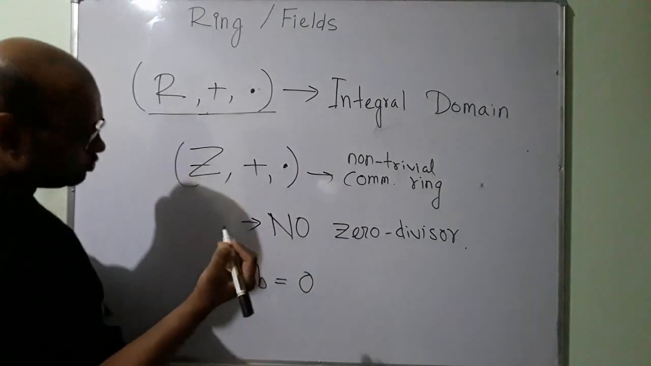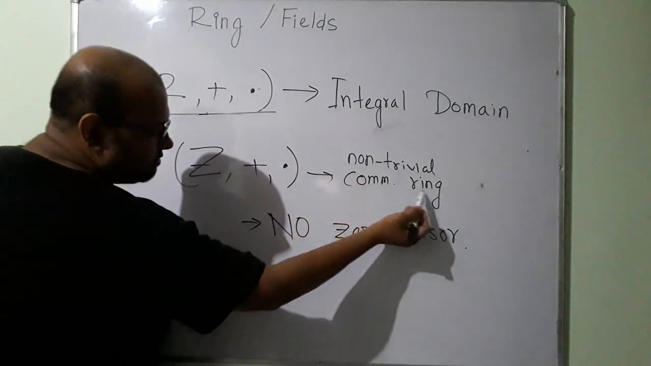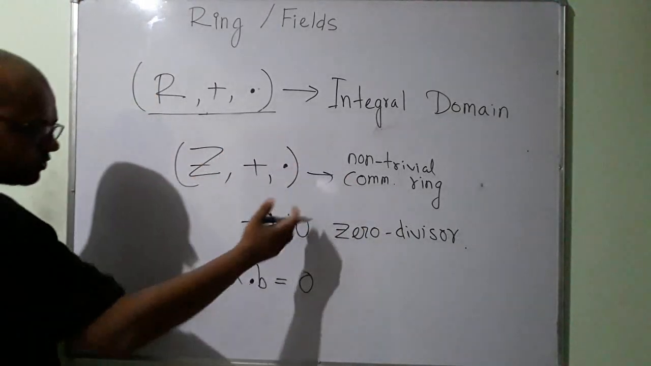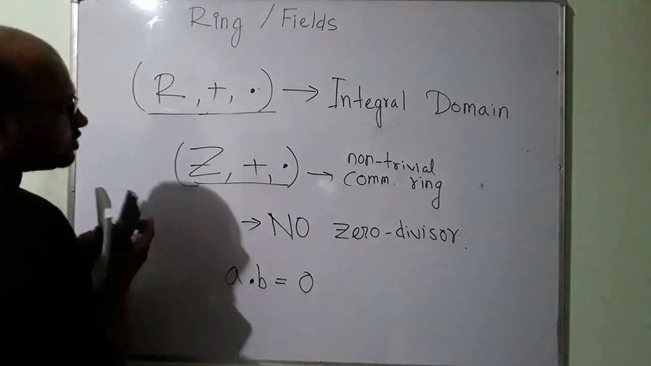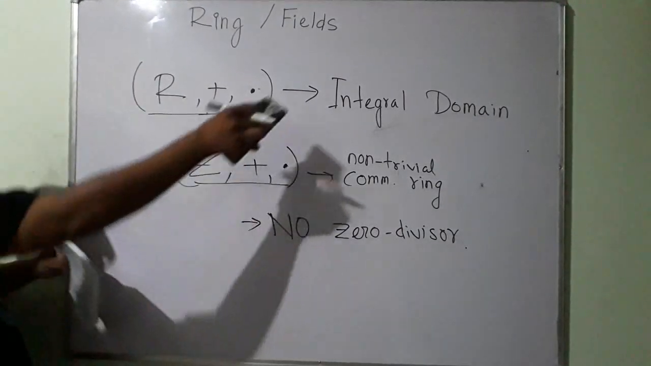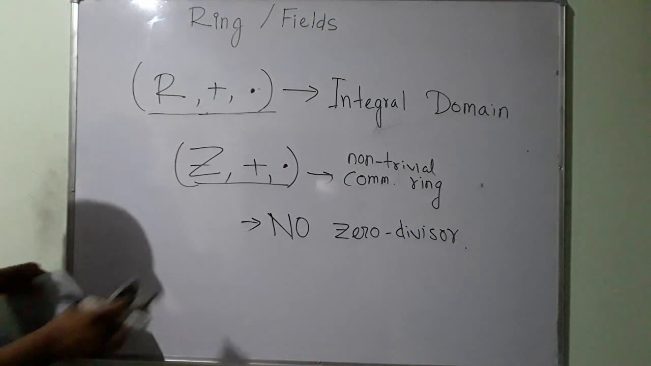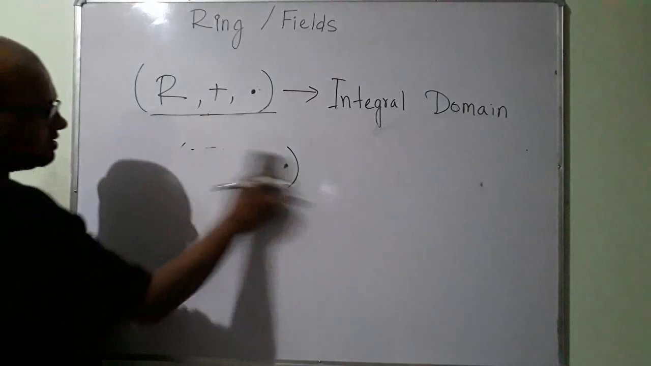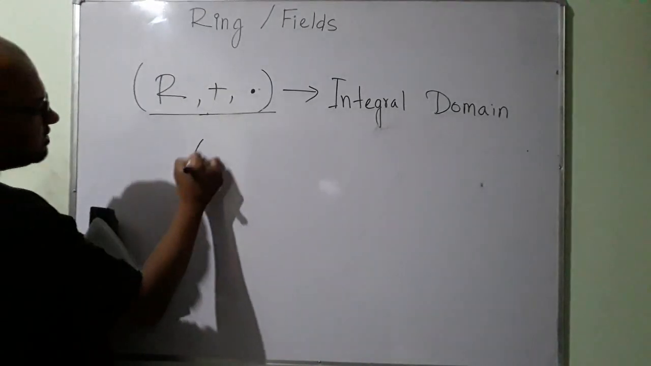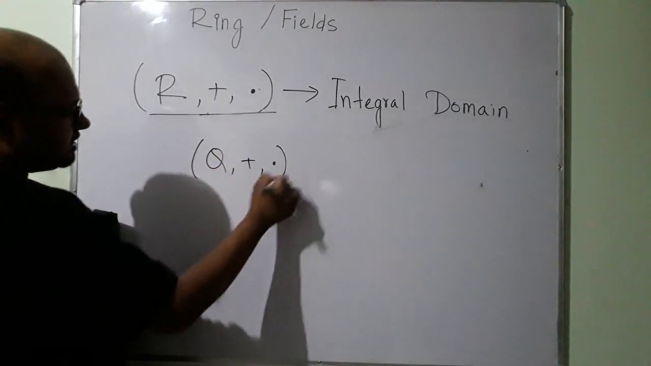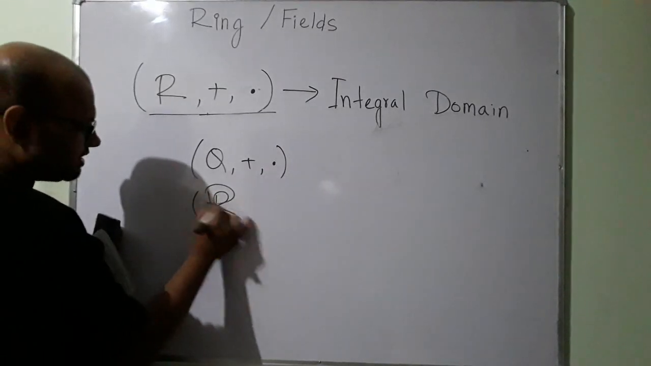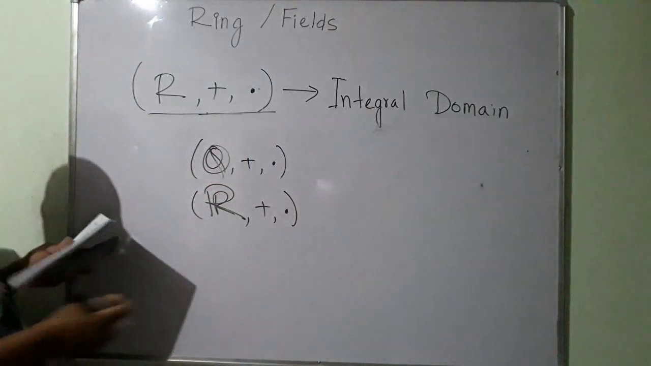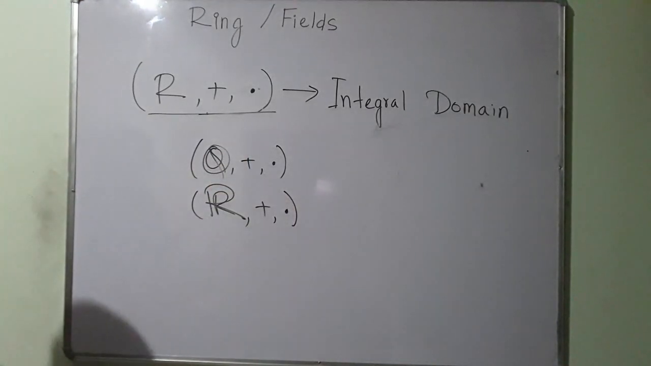So okay, these two properties: it's a non-trivial commutative ring and there is no zero divisor in this set. These two properties are satisfied here. So because of this, we know this is an integral domain. Similarly, the set of rational numbers and the set of real numbers under addition and multiplication are also integral domains.